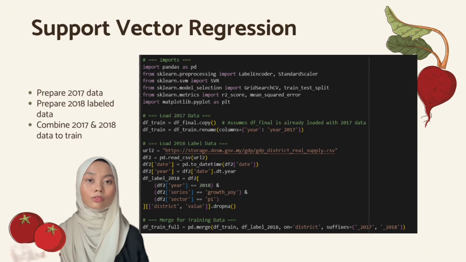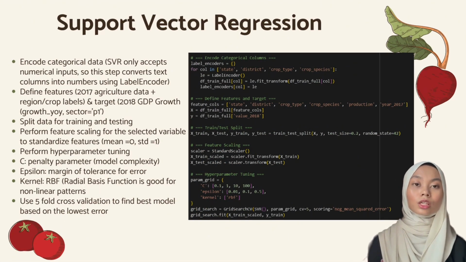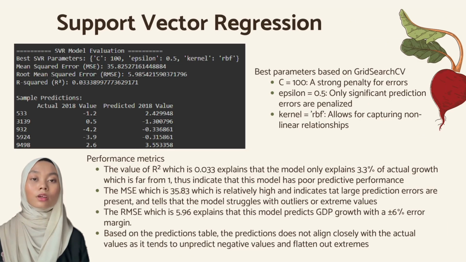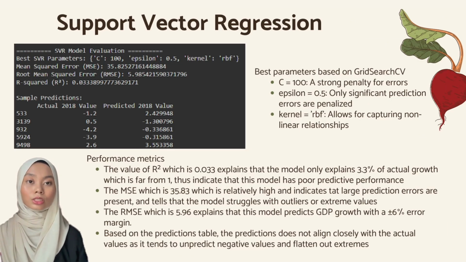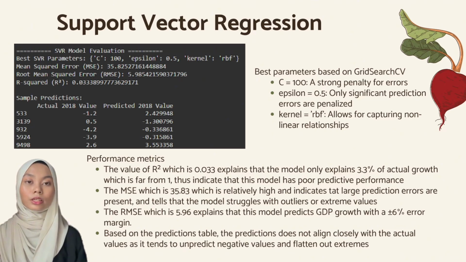For the last model, we have support vector regressor. We perform hyperparameter tuning using C, epsilon, and also kernel, using RBF to capture nonlinear relationships. For the performance metric, we have an R-square value of 0.033, which is far from 1 and indicates low predictive performance. And for the mean square error, we have 35.83, which is high and tells us that large prediction errors are present. And for the root mean square error, we have 5.96.